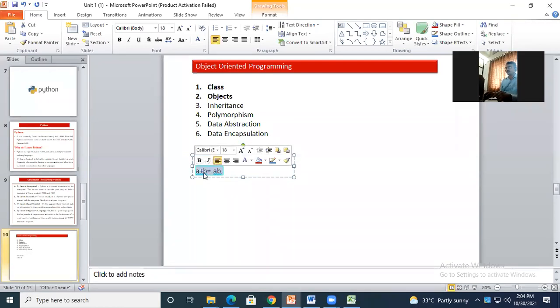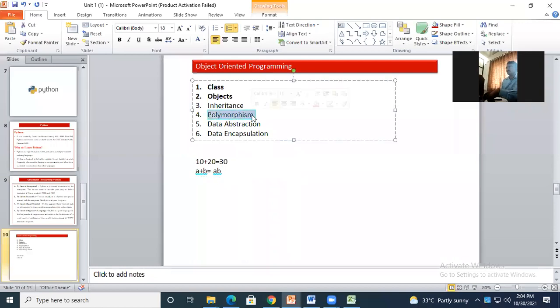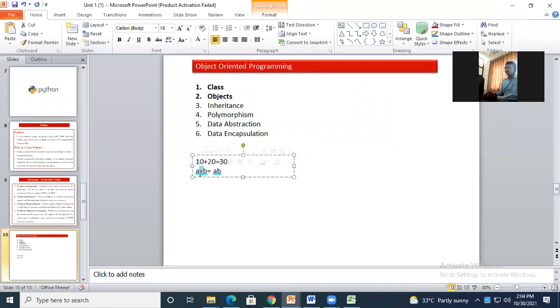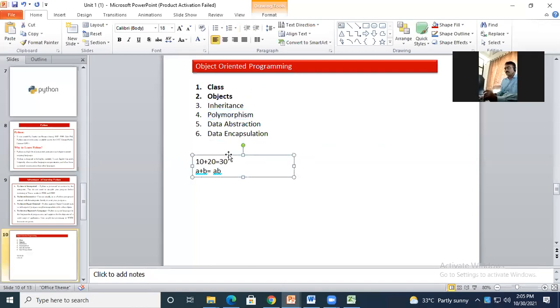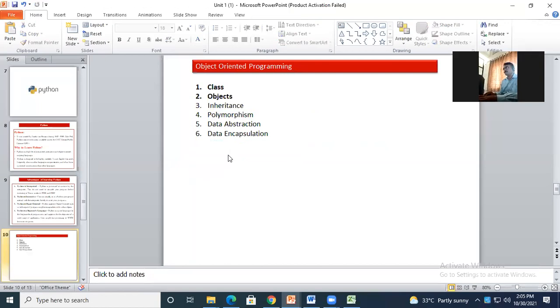Okay, so if one function or one operator performs more than one task, we call this terminology polymorphism, and it is one of the principles of object-oriented programming. Now here I have given you one example of operator polymorphism. Okay, there is one more part, function polymorphism. Similarly, a function with multiple values can give different results. So that part we call polymorphism. एक पेक्षा जास्त जर एका फंक्शन मुळे ऑपरेशन्स होत असतील तर त्या पार्टला काय म्हणतात, पॉलिमॉर्फिझम.